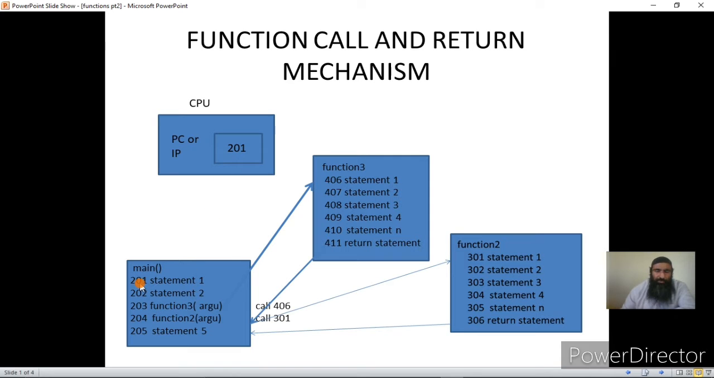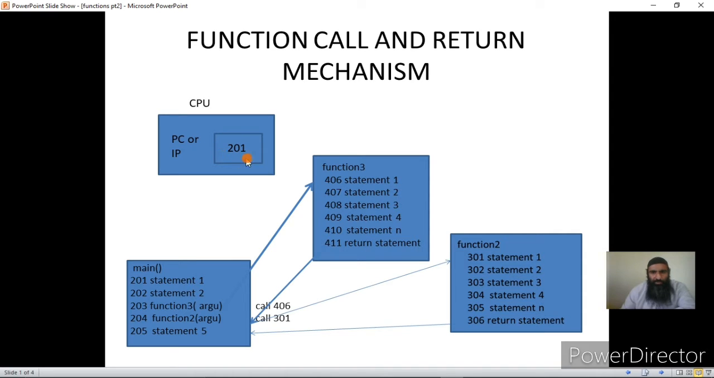Now, the address of the first instruction or the first statement should be loaded into the CPU. Where should it be loaded? It should be loaded into the program counter or instruction pointer. Once the address of the first instruction of the main is loaded into the program counter, the CPU will start the execution from that. Now, who will initialize the CPU to this address? This can be your question.